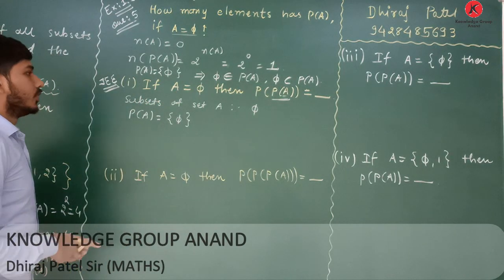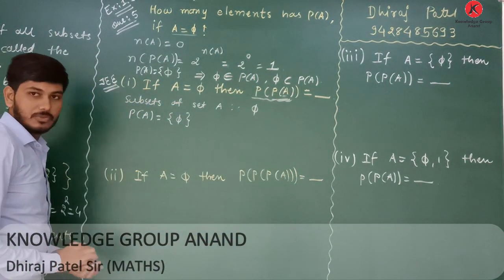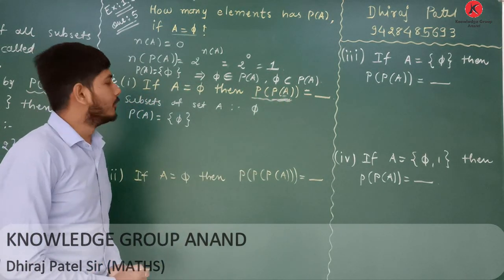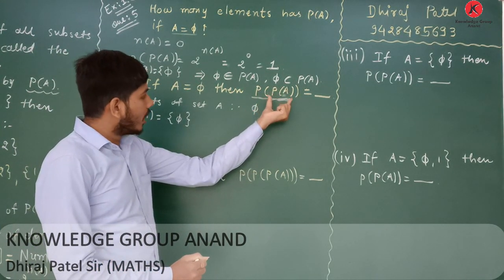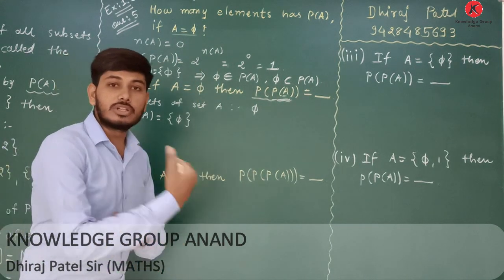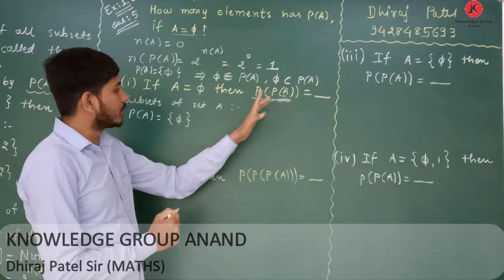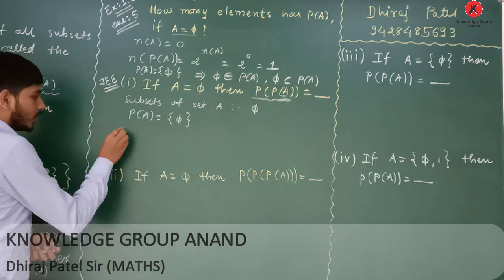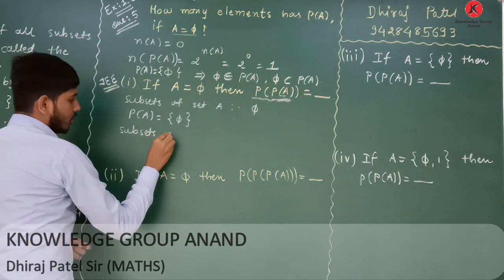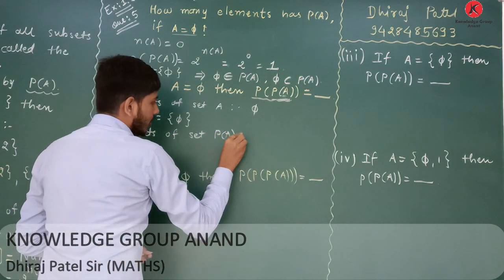Now, for finding the power set of P of A, you have to list out all the subsets of P of A, then put them in curly brackets. Therefore, first of all I am listing out the subsets of the power set of A, P of A.